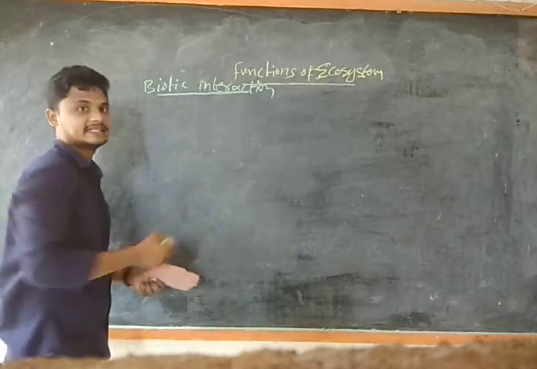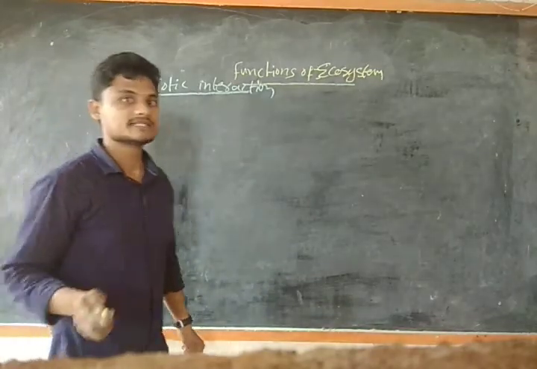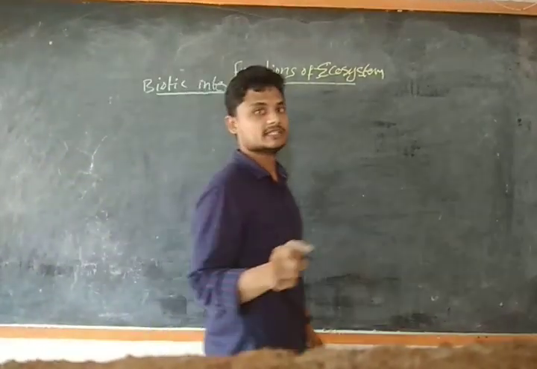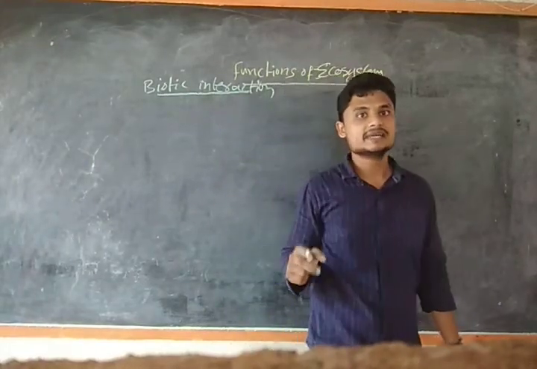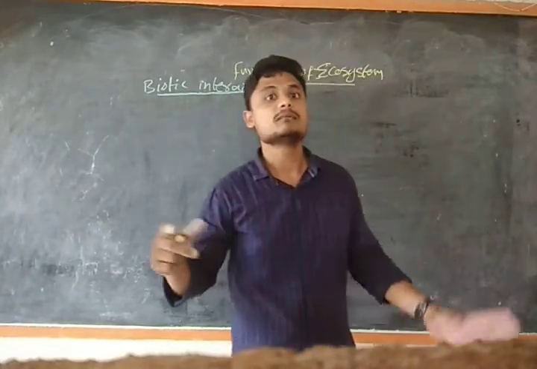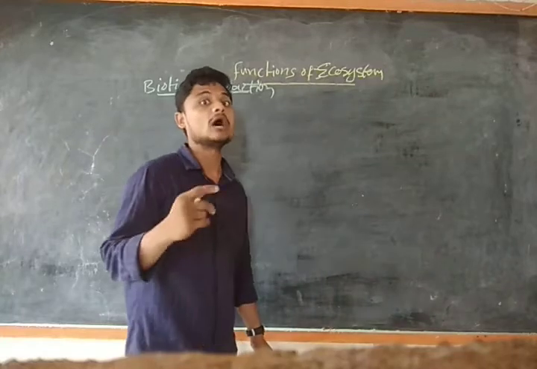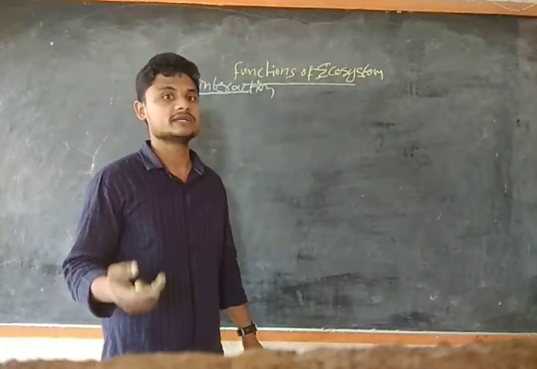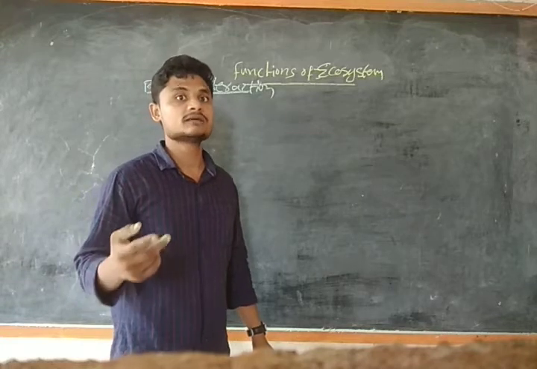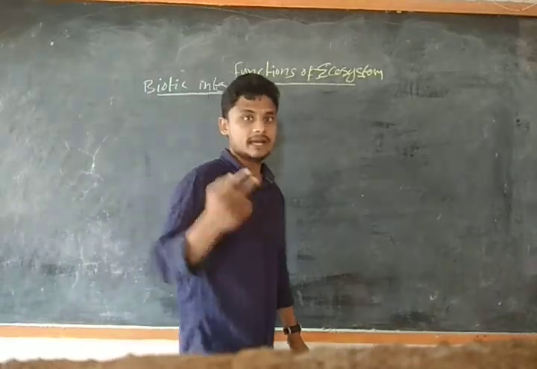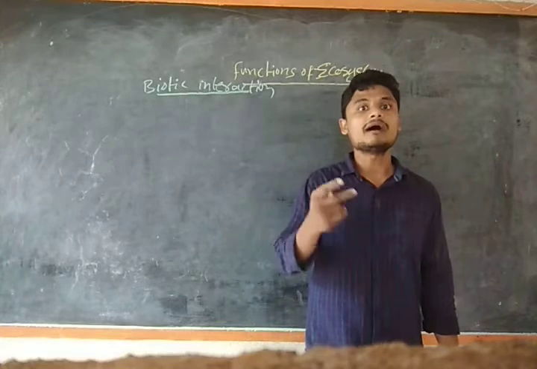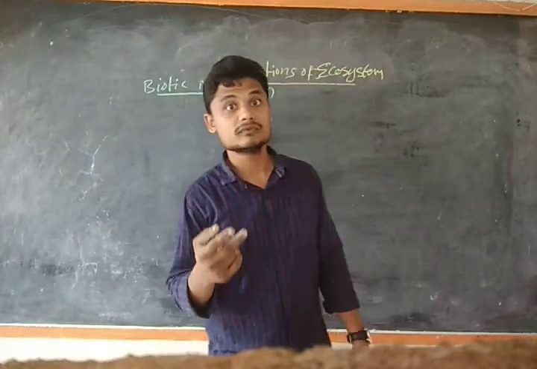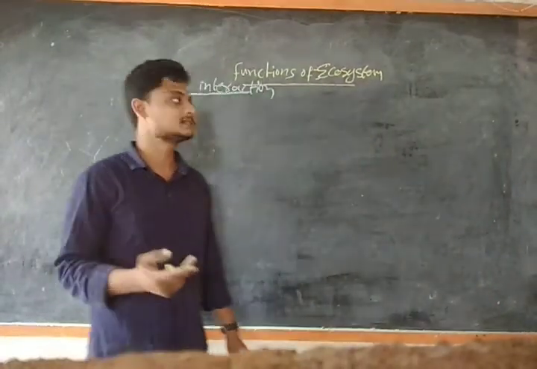Biotic means living organisms interacting with each other and exchanging material between them, and that is known as biotic interaction. How species interact with each other and exchange material between them, which species will benefit and which will be affected, all these consequences we are going to deal with in this topic.